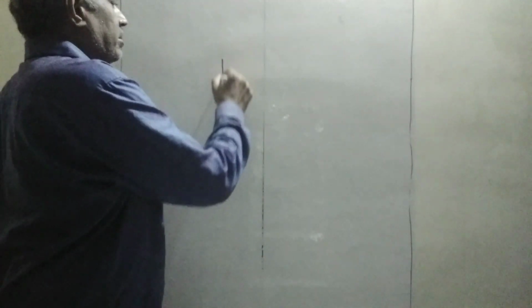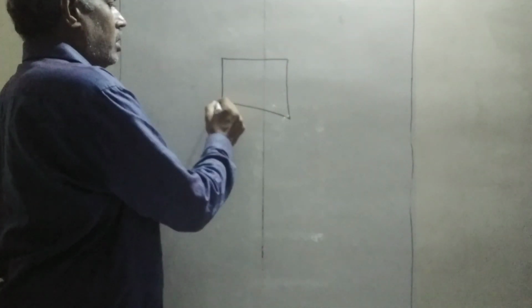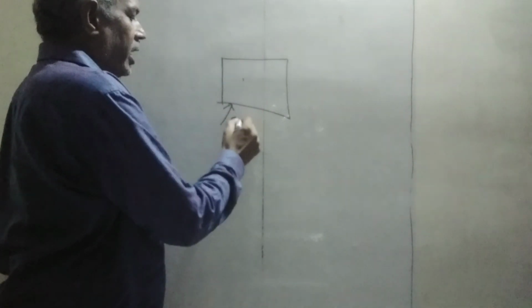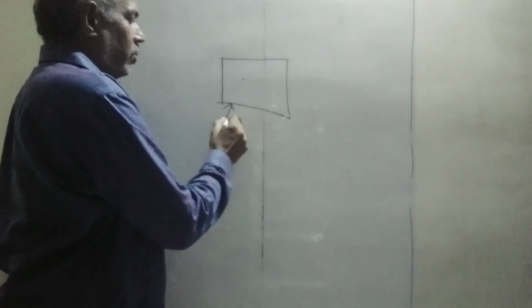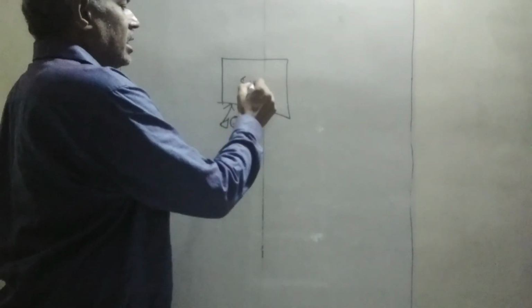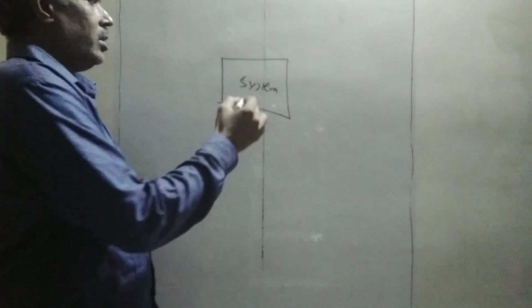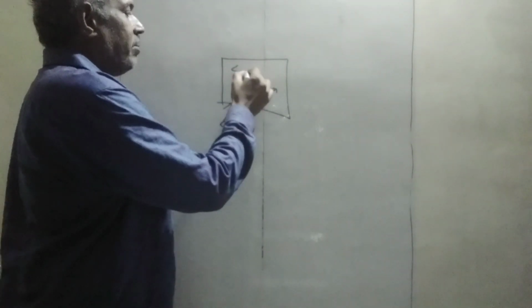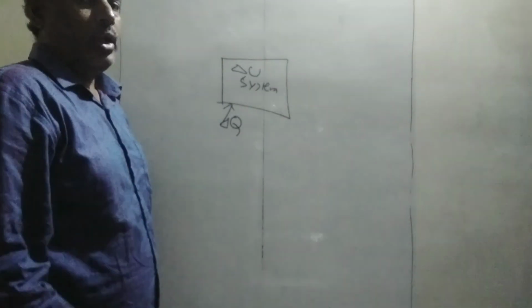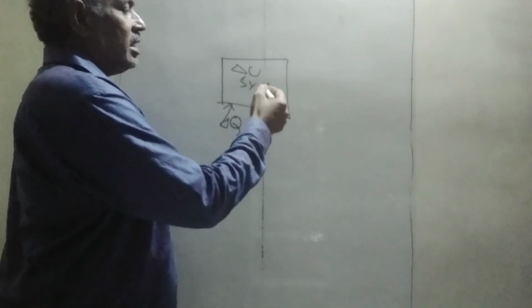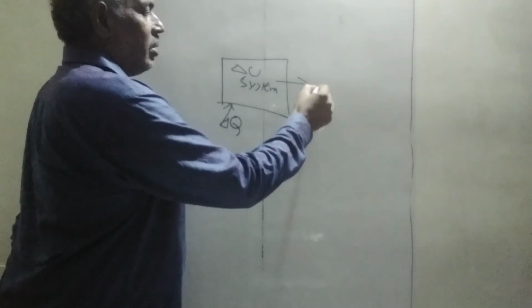I am going to discuss the first law of thermodynamics in today's class. Now, the first law is subjected to a system when the system is heated by an amount of heat Q or delta Q. By absorbing the amount of heat, its internal energy will be raised by delta U. And with the help of this raised internal energy, it will perform some work, delta W.